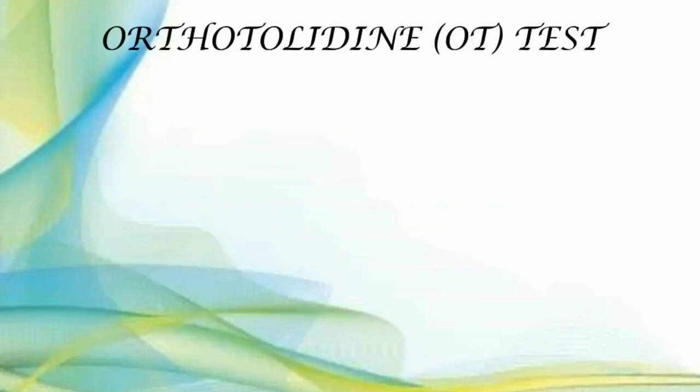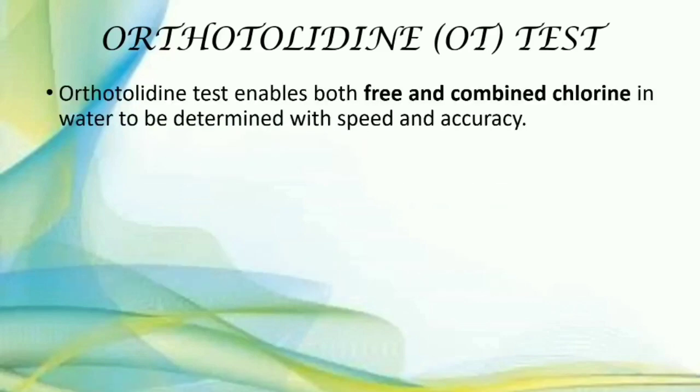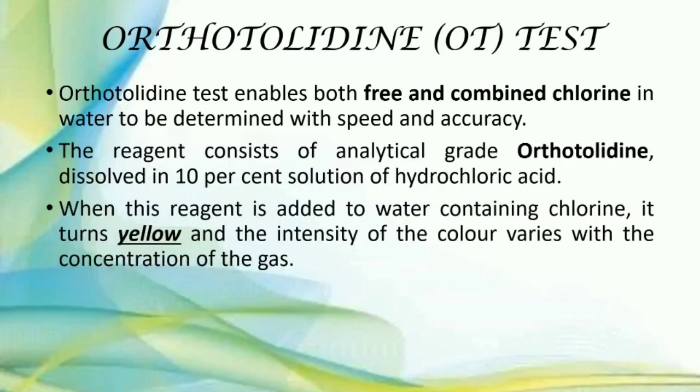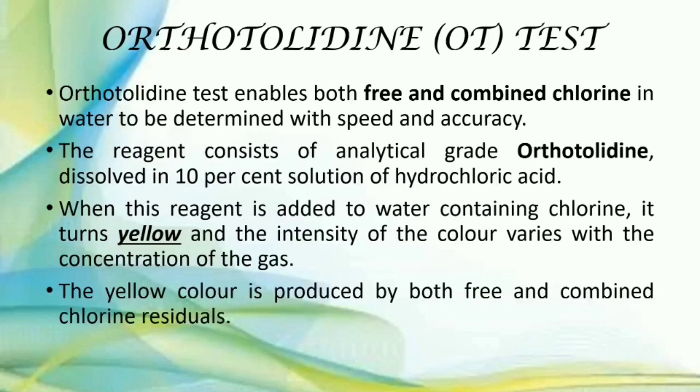Then some tests are used for the identification of chlorine in the water. The first test is the orthotolidine test. It is useful for identification of free and combined chlorine. The reagent used is orthotolidine. After addition of orthotolidine to the water, it turns yellow, and the intensity of color varies with the concentration of chlorine gas. So yellow color is produced by both free and combined chlorine residuals.